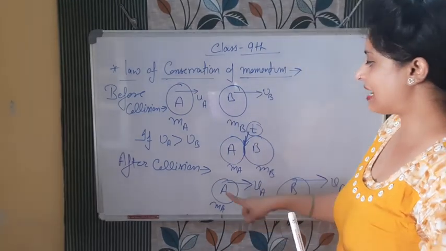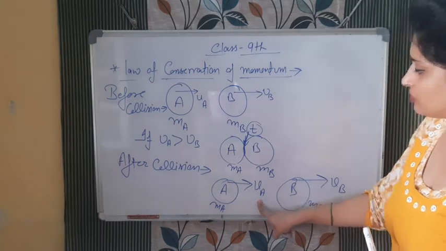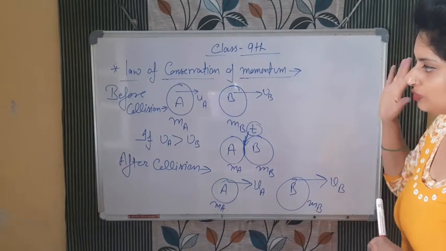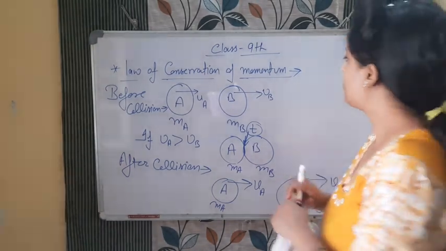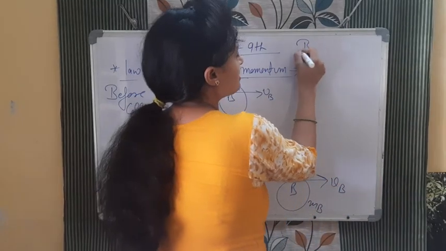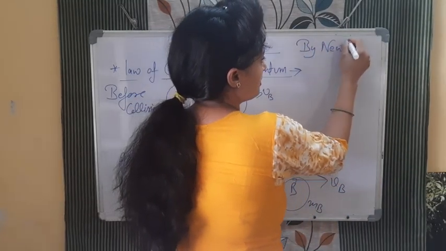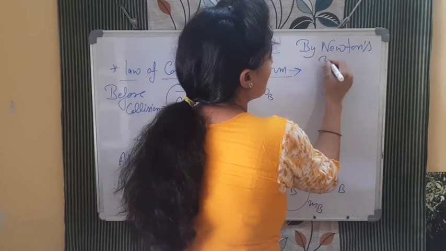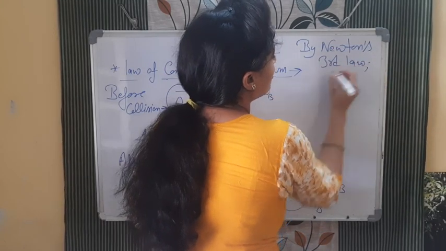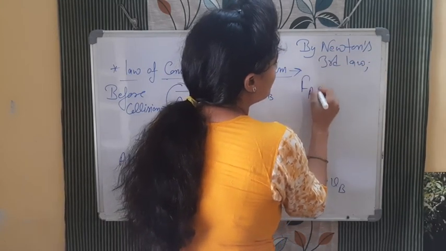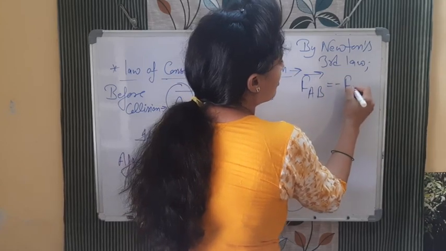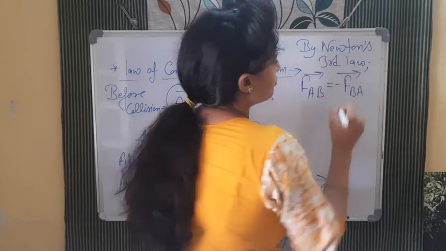So after collision I am writing here, this is moving with the velocity vA and this is moving with the velocity vB. So this is the diagram. Now what we will use is Newton's third law. Now by Newton's third law, what we know, force on A due to B is always equal and opposite of force on B due to A.